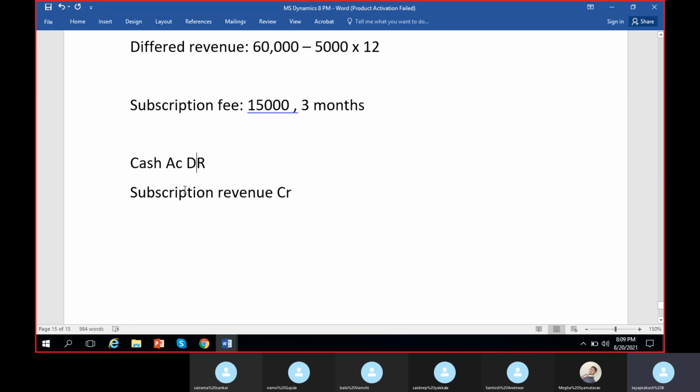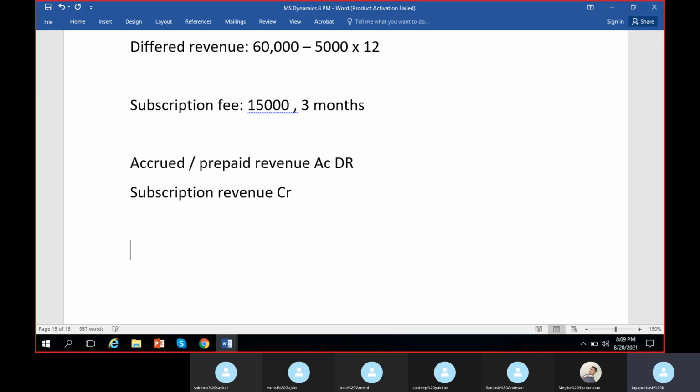If this is the entry, when we are receiving the accrued revenue, generally we don't use the revenue account here. Usually we use the accrued revenue account, or prepaid revenue account, whatever we call it. This is a liability account. If we are receiving anything in advance, we are liable to pay it back to them if that obligation is not met or if we could not provide the service for which they paid. That is why it is recognized as a liability. So this is revenue and this is a liability account.